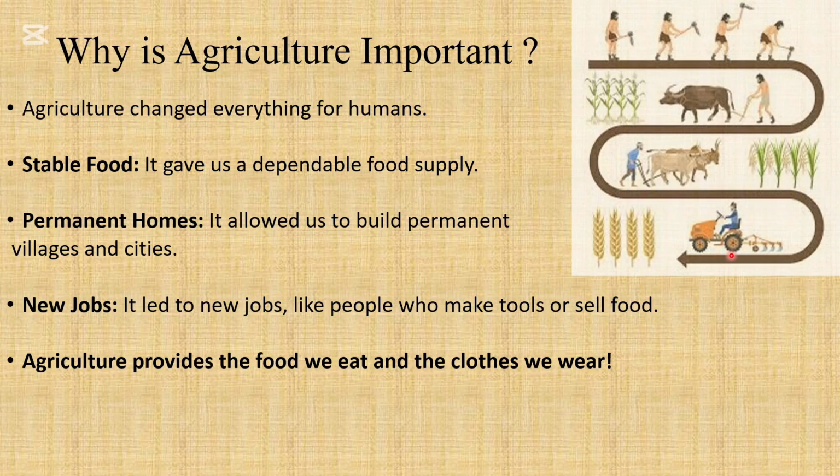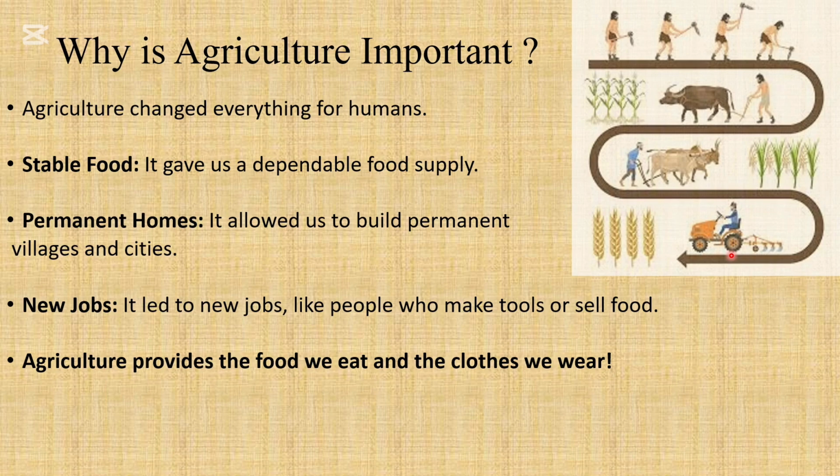So they had this stable food, and because they had stable food, they're now able to have permanent homes, because they are doing these things, they will now have to build these permanent villages and cities. So because of that, once the buildings were there, we would have to have jobs.